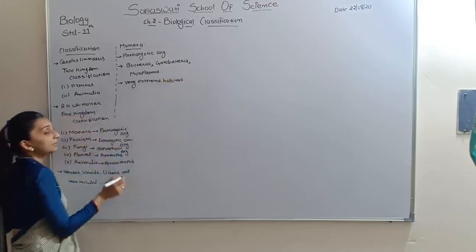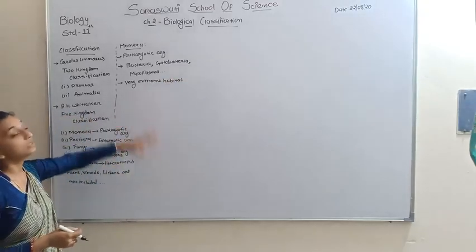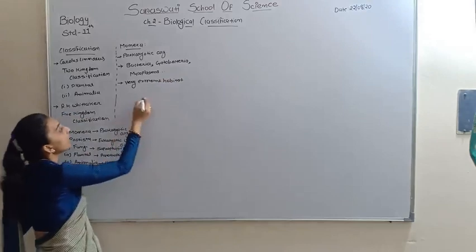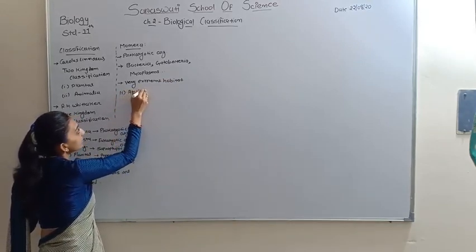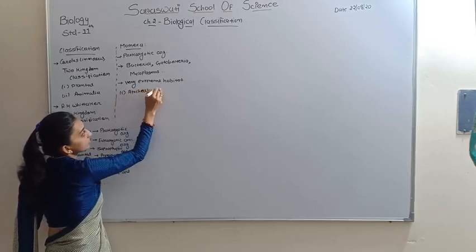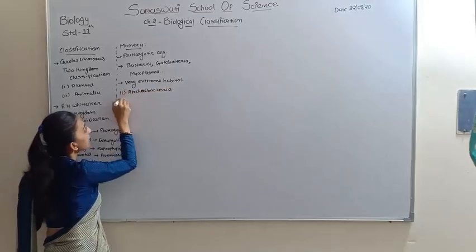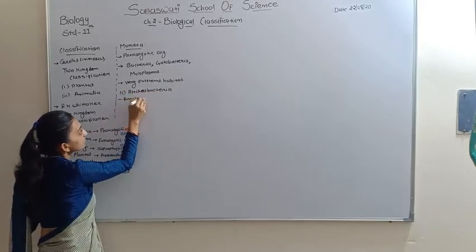Depending on the extreme habitat, bacteria are divided; the first is Archaebacteria. Archaebacteria are ancient bacteria.